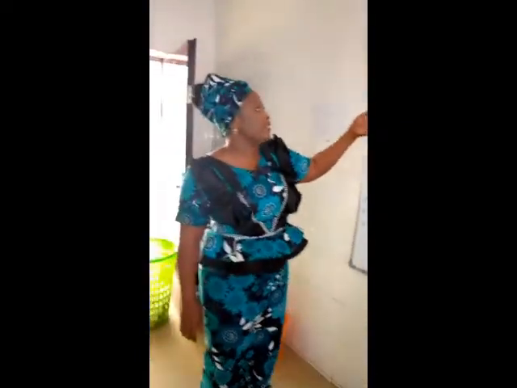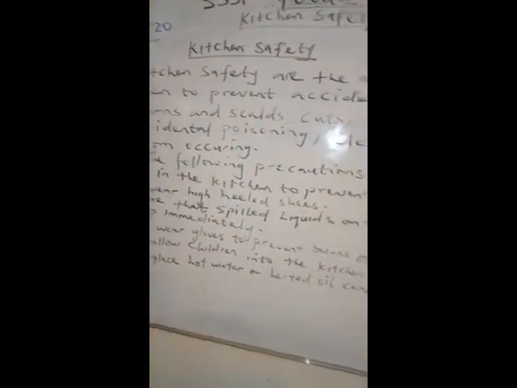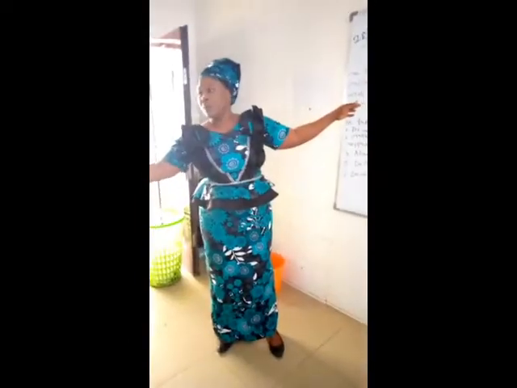The common accidents. We have falls. You know the meaning of fall, falling down. And what are the things that can make you fall in the kitchen? Liquids on the floor, like water, like your vegetable oils. When you pour them, you spill them on the floor without mopping it, it can make you fall.